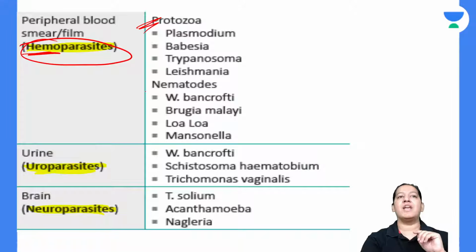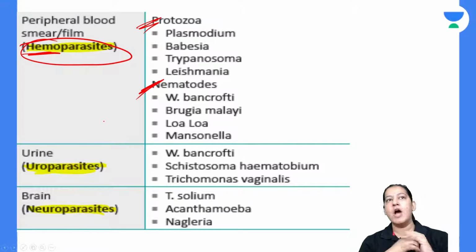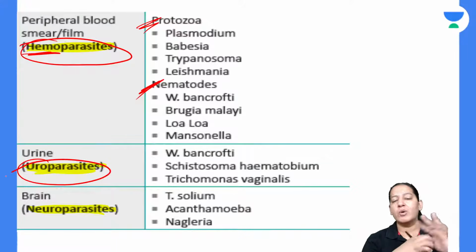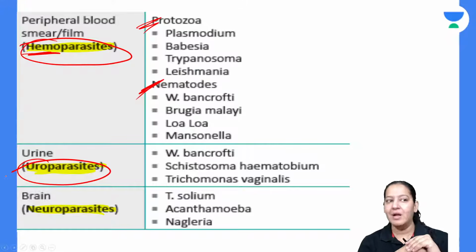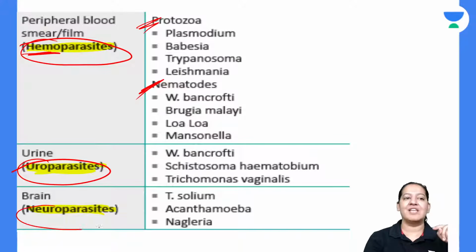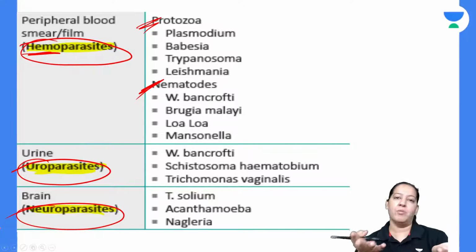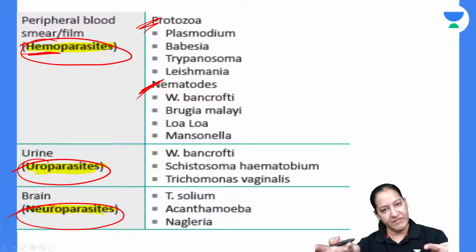Protozoa में से कितने हैं, nematodes में से कितने हैं, metazoa में से कितने हैं. How many protozoa, how many metazoa? Tell me the name of the blood parasite. Tell me the name of the parasite which resides in urine, known as uroparasite, and the parasite which resides in brain, neuroparasite. You can't imagine इसमें से कितने questions आते हैं. So make some mnemonic. I'm not having it ready made for you, but we will try together.